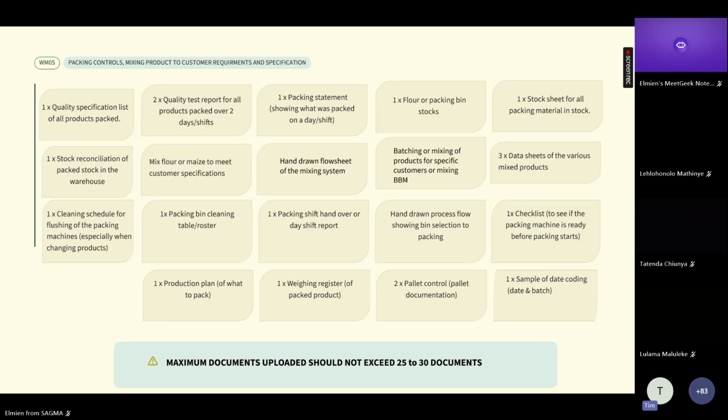Packing bin cleaning roster. Your packing bins or your flour bins need to be cleaned. There needs to be a roster. Going to do one every 3 months and so on.